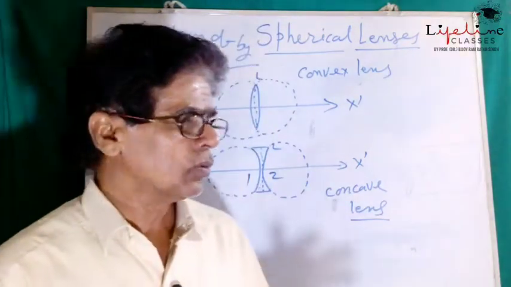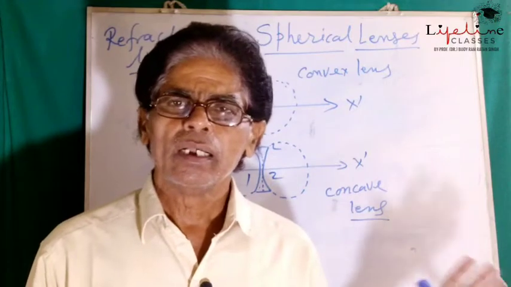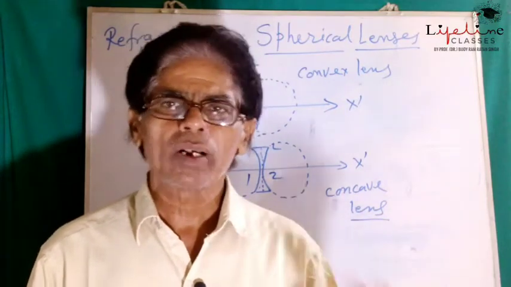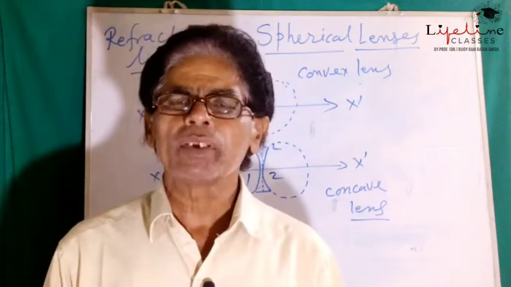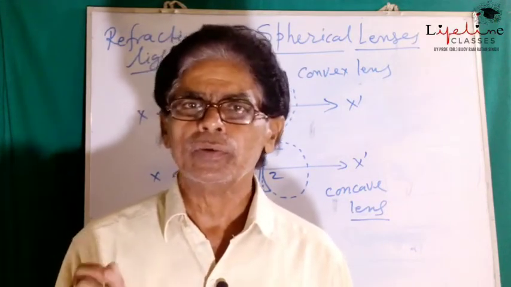So in both cases, convex lens or concave lens, the centers of curvature are denoted by the symbols C1 and C2.